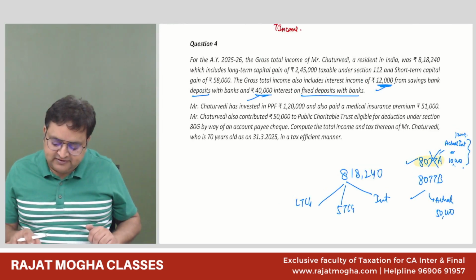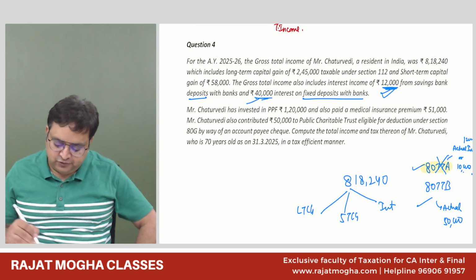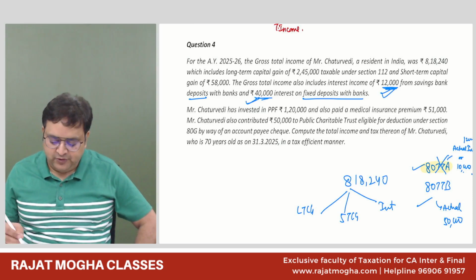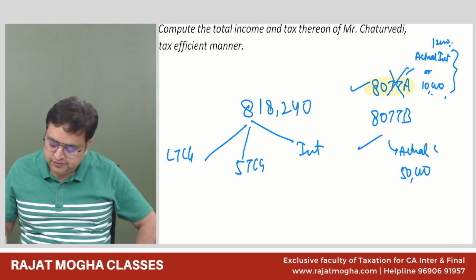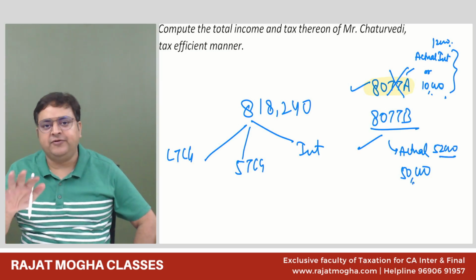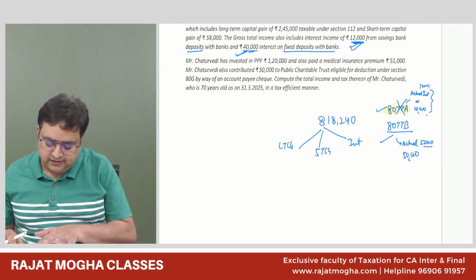The actual interest is 12 and 40, which is 52. So 52 or 50, whichever is lower, 50,000 will be allowed under 80TTB.